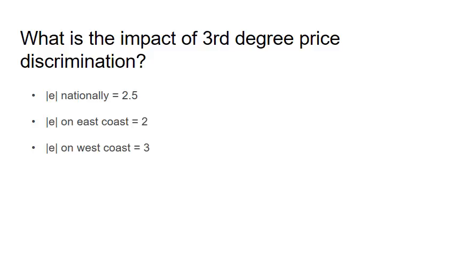To study the impact of third-degree price discrimination, let's work through a simple example. Suppose that the price elasticity of demand for Atkins cheesecake nationally is minus 2.5. It's 2 on the East Coast and it's 3 on the West Coast. This means that the demand on the East Coast is more inelastic than the demand on the West Coast, or the demand on the West Coast is less inelastic.